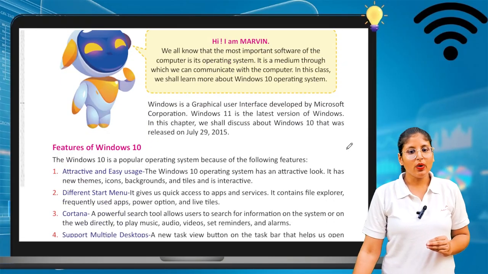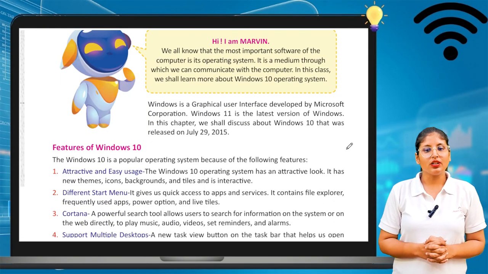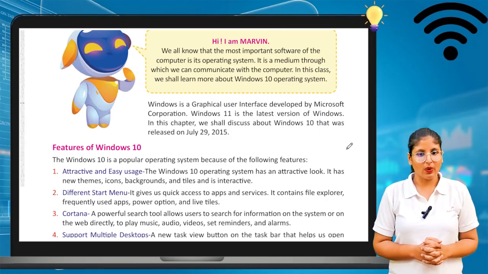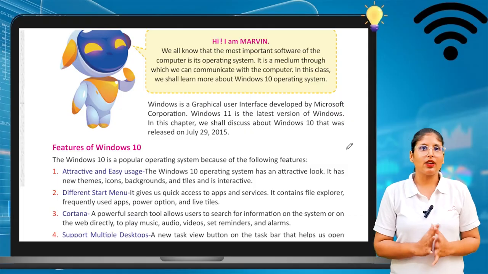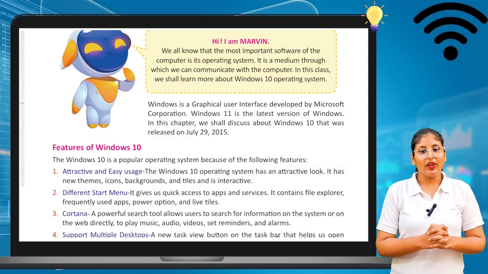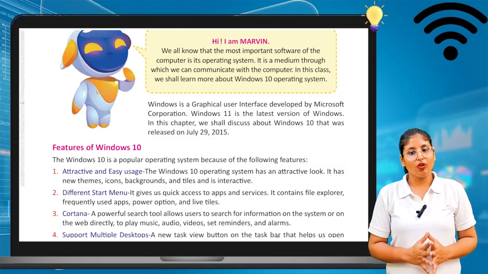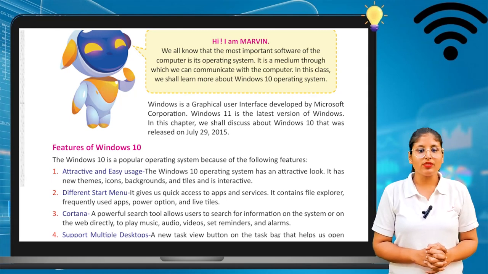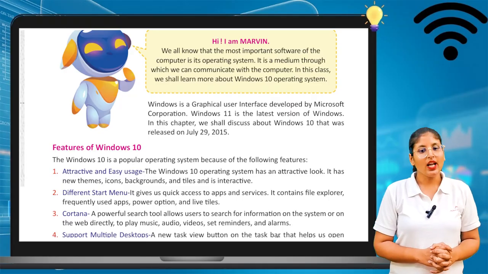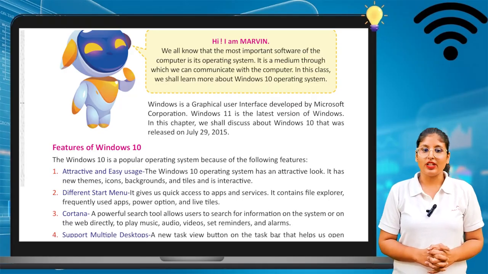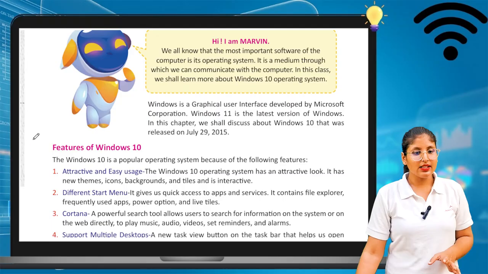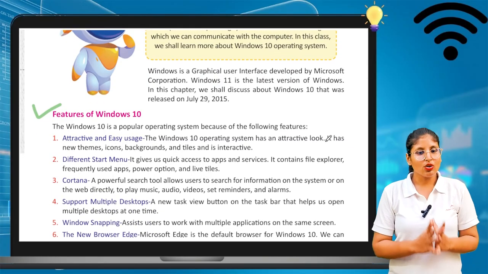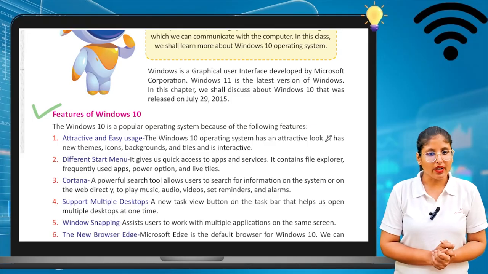So Windows is a graphical user interface developed by Microsoft Corporation. Windows 10 is the latest version of Windows. In this chapter, we shall discuss Windows 10, which was released on July 29, 2015. In this chapter, we will see about Windows 10 software. Okay, so we will see some features of Windows 10 software.